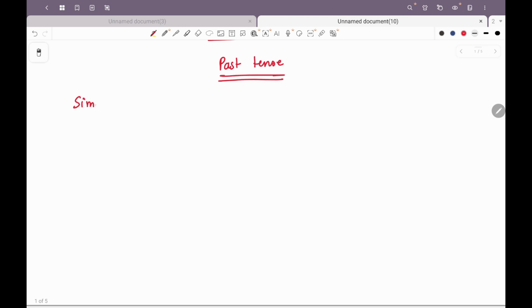If we talk about the simple past tense, I worked for the government of India. Let me write this example also. I worked for the government of India, right? So the simple past tense talks about an action that is completed in the past. I worked, which means that action is complete.